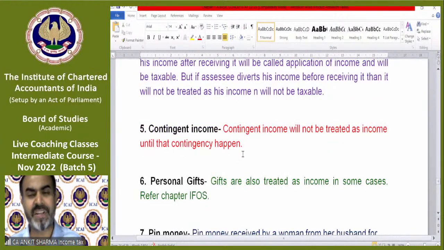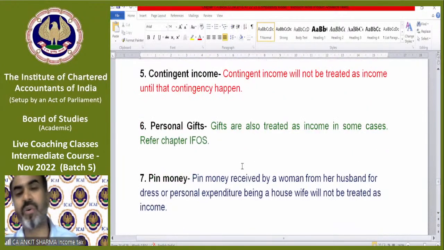Contingent income, like a contingent liability, is never treated as your income. In the same way, if you have a court case against someone and you have claimed a compensation of 5 lakh rupees, until that compensation becomes due, it cannot be treated as your income. Gifts can also be treated as your income in some cases. In some cases, there are exemptions.